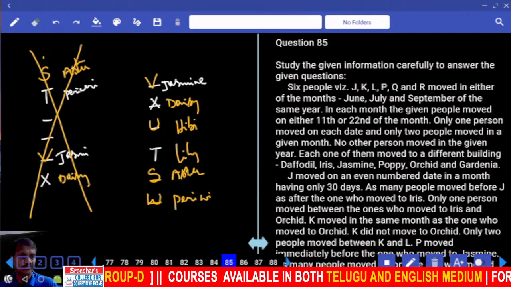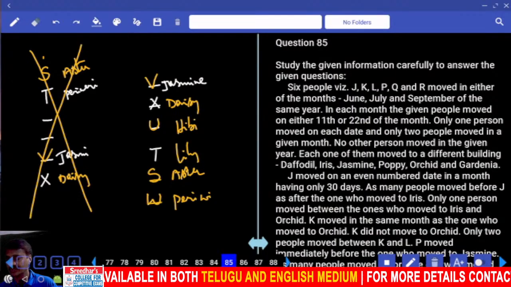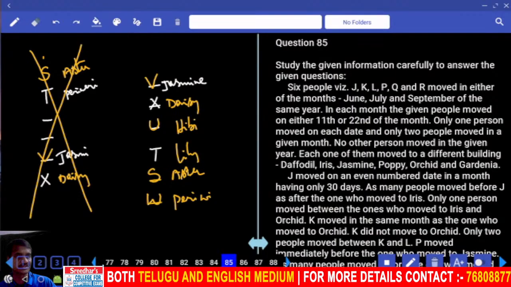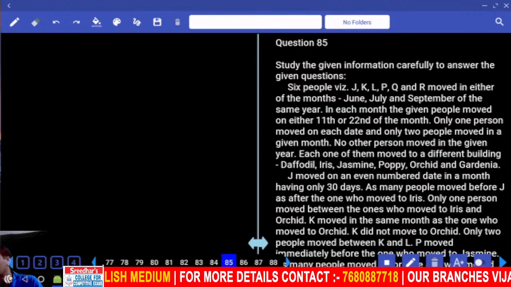JKL, PQR moved in either of the 6 months. 3 months, 2 different dates were given. And one of the parameters is also clearly given. Hence it comes under second priority.